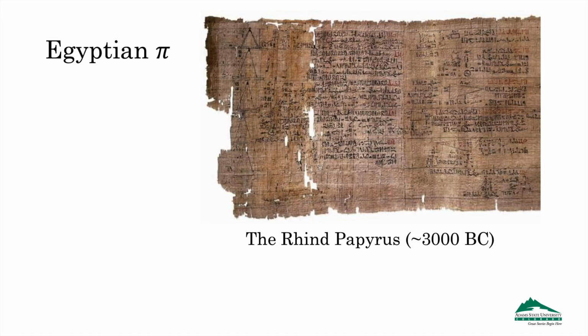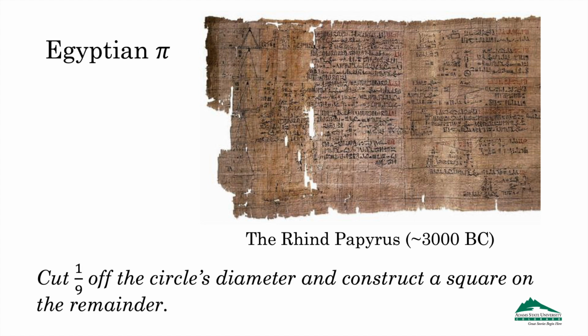Of course, there were mathematicians before Euclid. Some of humanity's earliest attempts to understand the world mathematically took place alongside the fertile river Nile in what is still referred to as Egypt. In a document known as the Rhind Papyrus, instructions are written for calculating the area of a circle. With the specifics of the measurements removed, the instructions basically say to cut 1/9 off the circle's diameter and construct a square on the remainder.